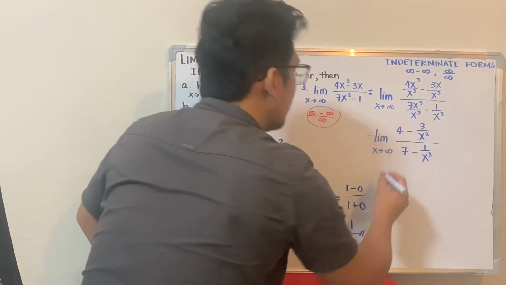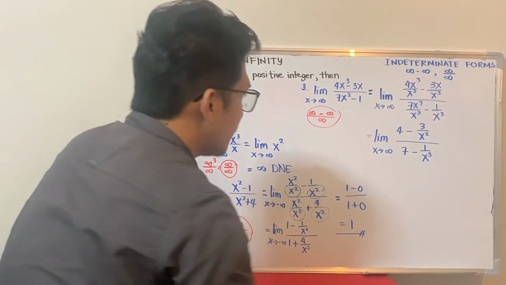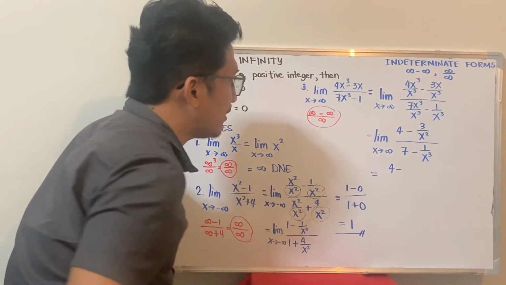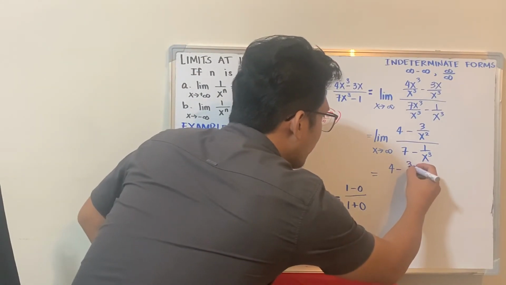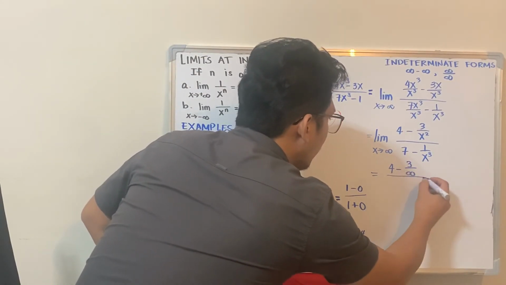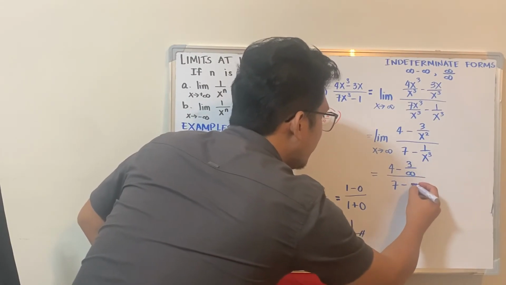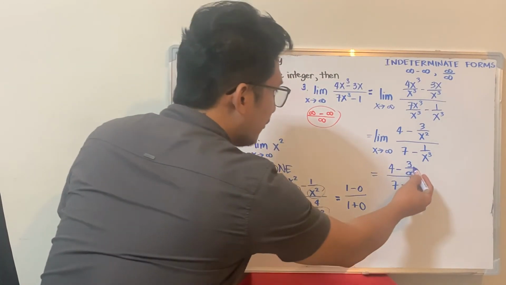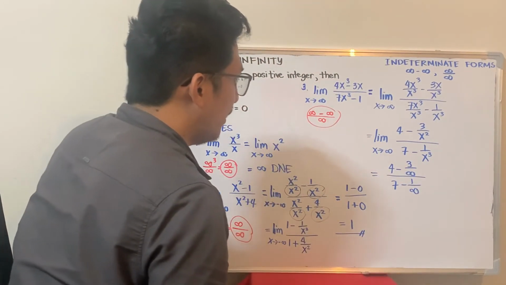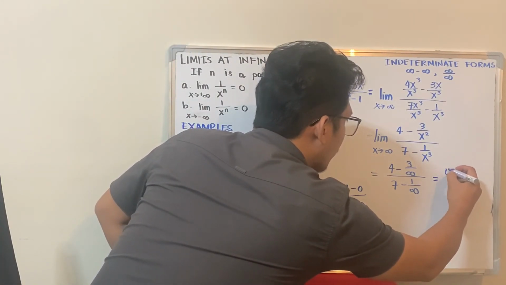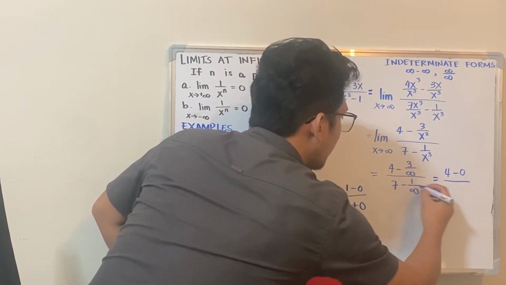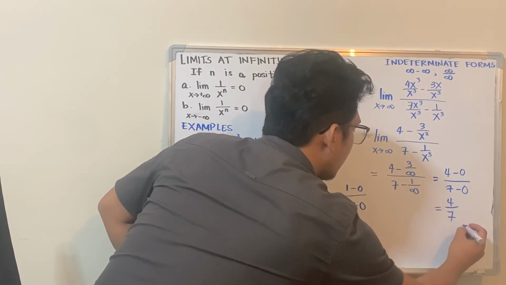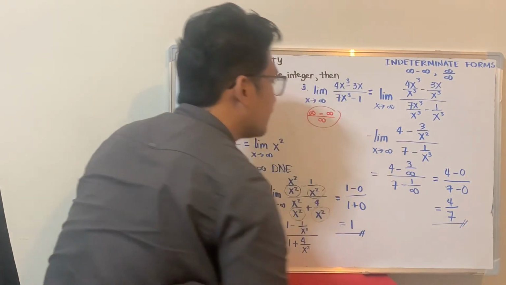Now you can substitute. This becomes 4 minus 3 over infinity, all over 7 minus 1 over infinity. Each of those is 0. So this becomes 4 minus 0 all over 7 minus 0. Your answer is actually 4 over 7. Okay? So this will be the limit.